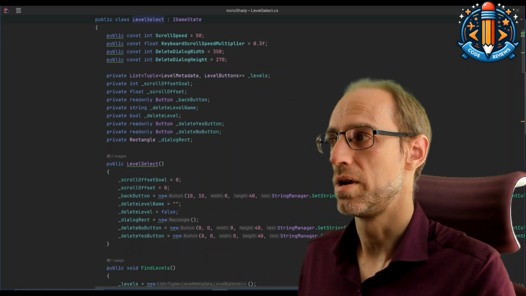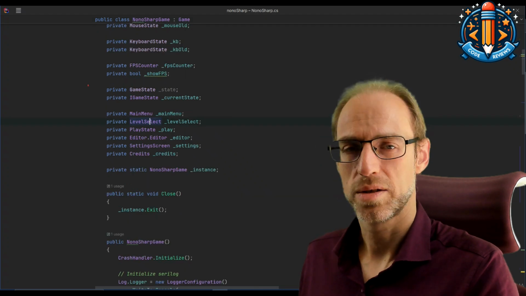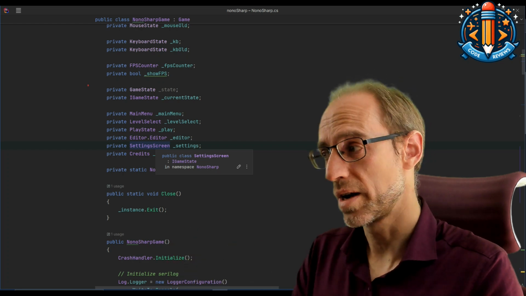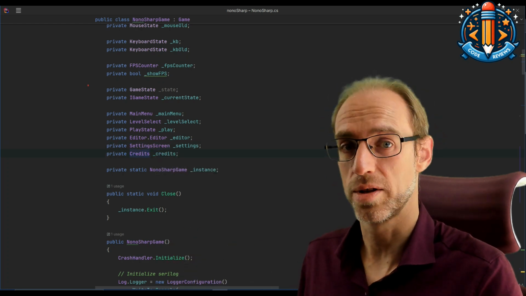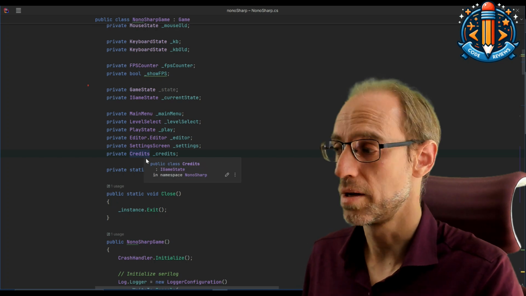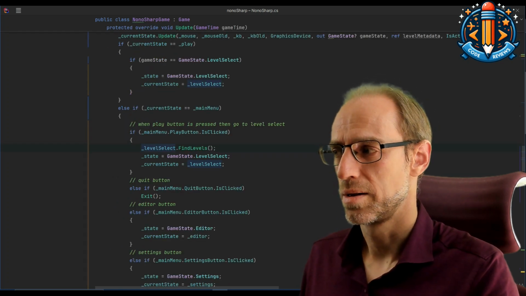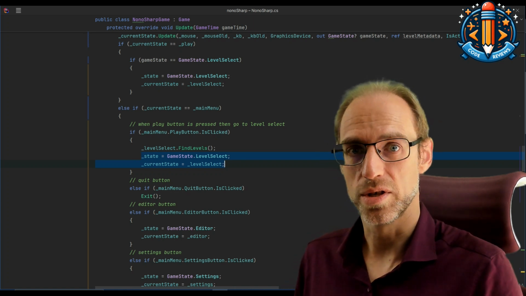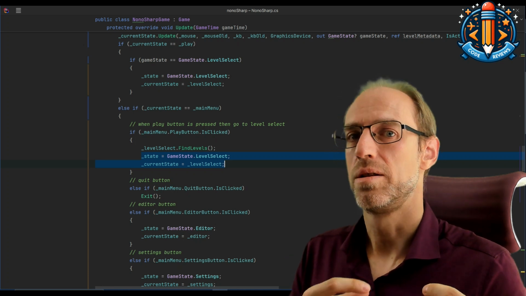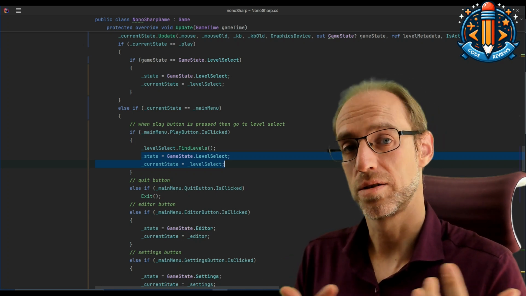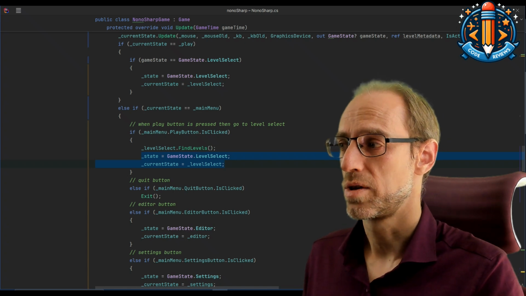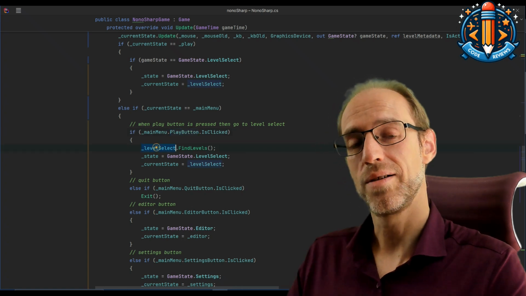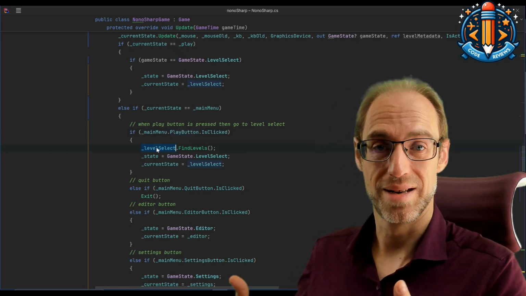Otherwise you might want to do a little bit of a different design, of course. But let's take the simple route here if it's available and say like all these shouldn't really store a lot of state. If you click on them again, it's a fresh settings screen, it's a fresh credit screen, no prior things needed. Which brings us to the point that these remaining things here are literally just the returned object is the new state, and we have the IGameState, the polymorphism in play, to have an interface to represent all of these objects. Which means when you call up the main menu and you click the play button, you can actually create a level select object and return that as the next one.